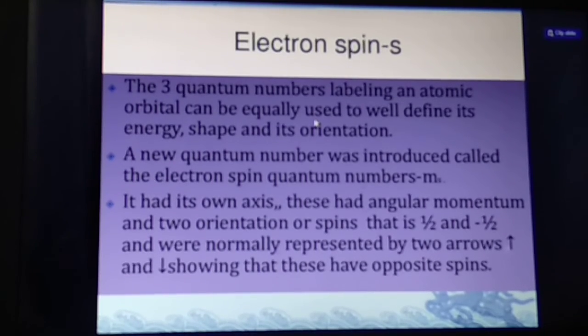The principal quantum number defines the energy of the orbital, the azimuthal quantum number defines the shape of the orbital, the magnetic quantum number defines the orientation of the orbital, and the spin quantum number defines the angular momentum. There are two spin orientations, plus half and minus half, normally represented by two arrows, upward and downward, which have opposite spin. This is the spin quantum number.